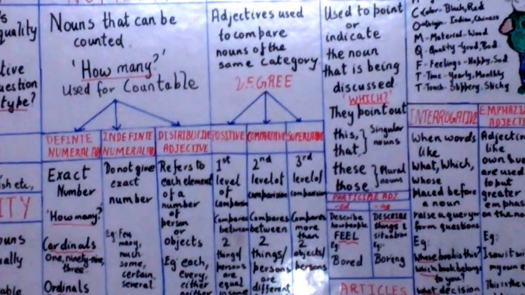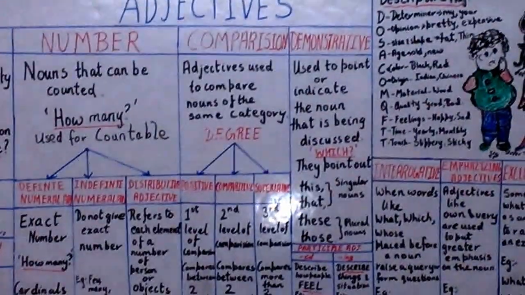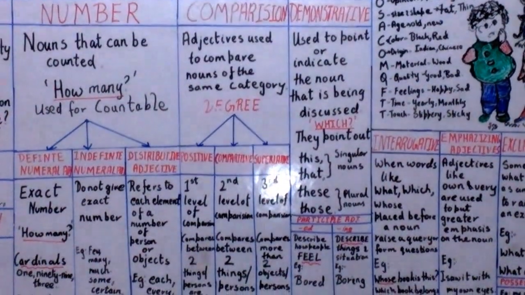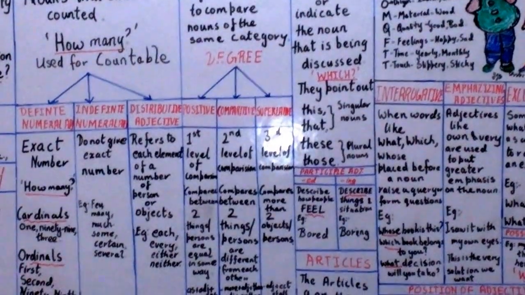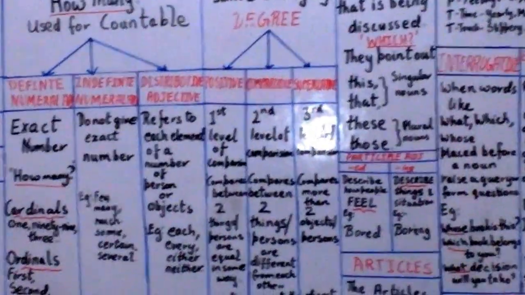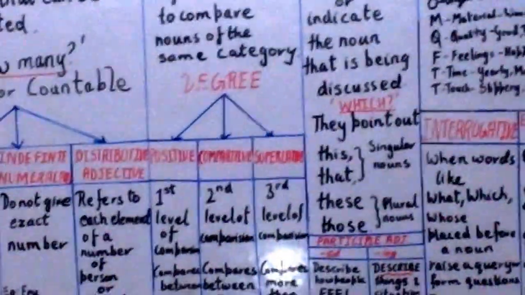Now let us go to the next type of adjective, that is the adjective of comparison. The adjectives change in form, for example sweet, sweeter, sweetest, to show the comparison. They are called the degrees of comparison. Now we have 3 degrees, that is the positive, comparative, and the superlative. These are the three degrees of comparison in adjectives.